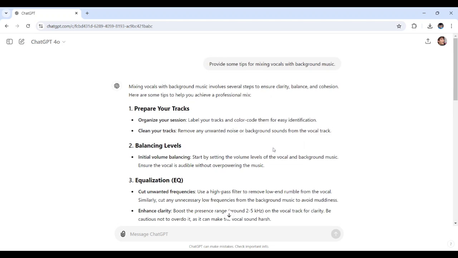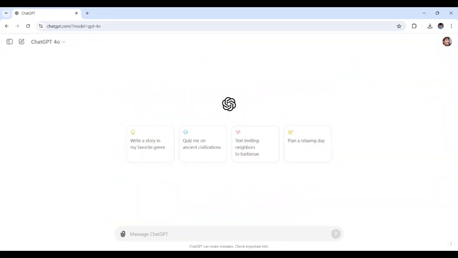Thanks, ChatGPT. Mastering is the final step to make sure your track sounds great on all playback systems. This process polishes your mix and prepares it for distribution, ensuring consistency and quality across different playback environments. I like to think of mastering as the last quality control checkpoint. It's about making sure your track has the right loudness, balance, and clarity. Now, once more, let's ask ChatGPT for the key steps in mastering.